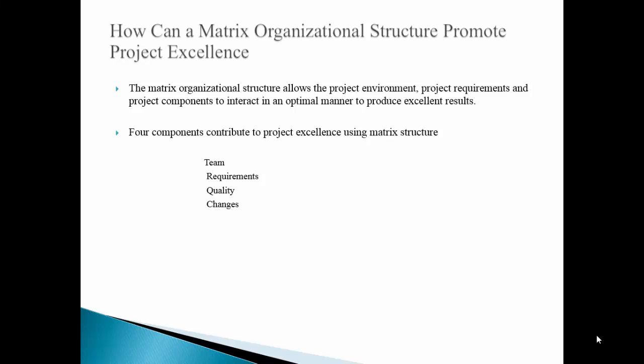How can a matrix organizational structure provide project excellence? Well, the matrix organizational structure allows the project environment, project requirements, and project components to interact in an optimal manner to produce excellent results. A company using a matrix organization can assemble a team of qualified personnel from the appropriate departments. The project manager is part of the project team and can see firsthand how team members are carrying out the work. Since he is close to the working level, the project manager can make sure that the team fulfills